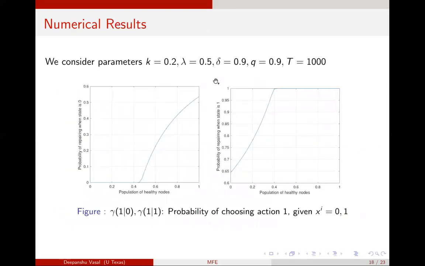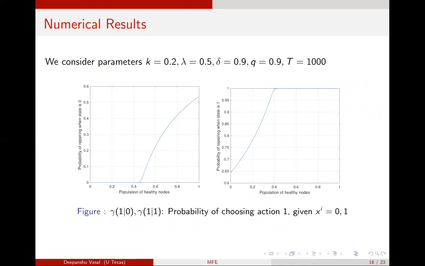Using these parameters for the system, we find the strategies of the players, and we see that they're monotonic. So in some sense, as the population of healthy nodes is higher, then people want to take the repair action. Whereas if there are fewer healthy nodes and more infected nodes, there's a lesser probability of choosing the action repair.